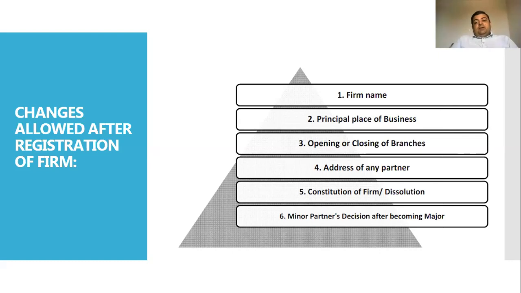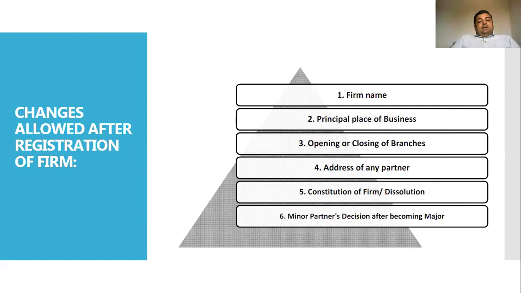For example, if you are running a business under a partnership firm and your firm wants to open new branches in several areas of the country, it is possible. As we already know, under the Indian Partnership Act 1932, we have given the registrar notice that we have the registered office at such places. Now, due to the expansion of the business, you can open or close the existing branches as you see fit.